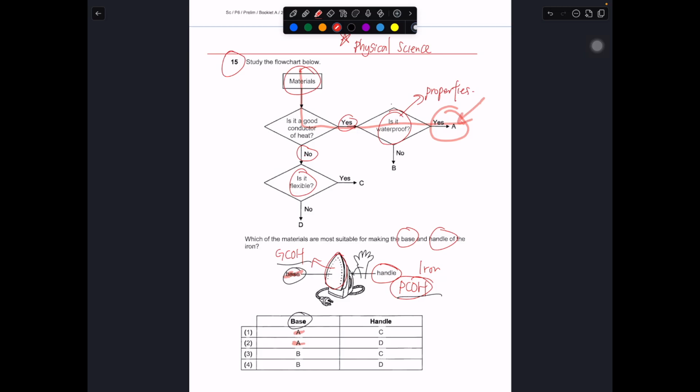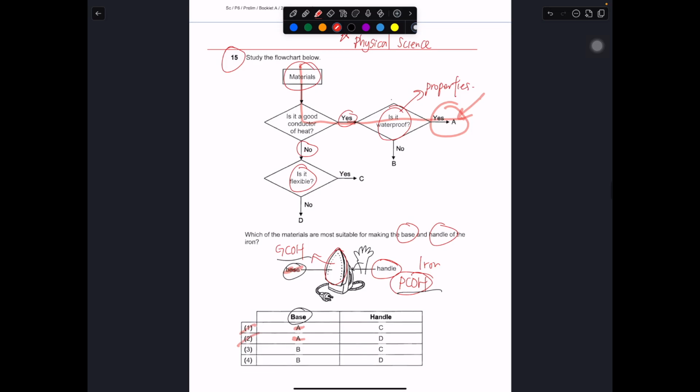Okay, A should be your correct choice for the base. So you are only left with 1 and 2. So for the handle, let me use blue color. The handle over here should be a poor conductor of heat. So we go down. Should it be flexible or inflexible? It should be inflexible. So it should be no. So the answer must be number 2, which is A and D.